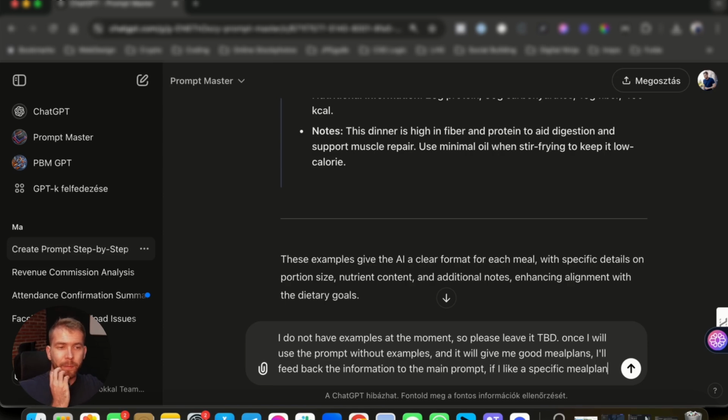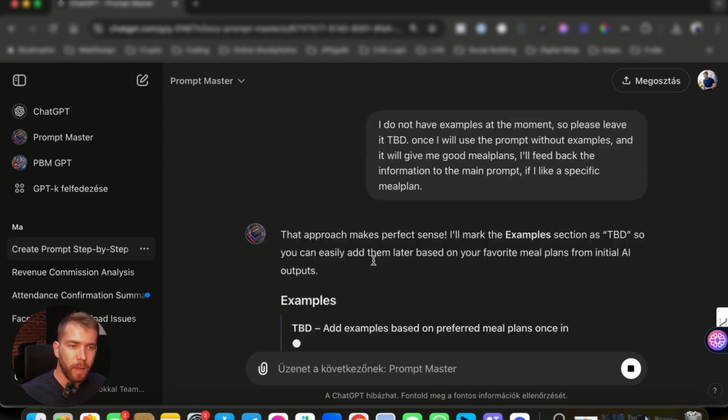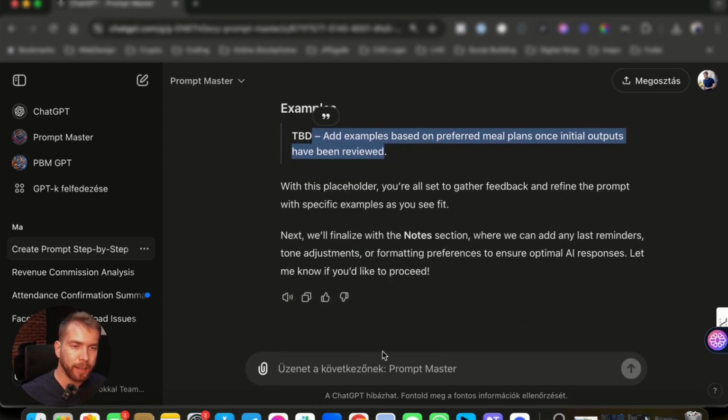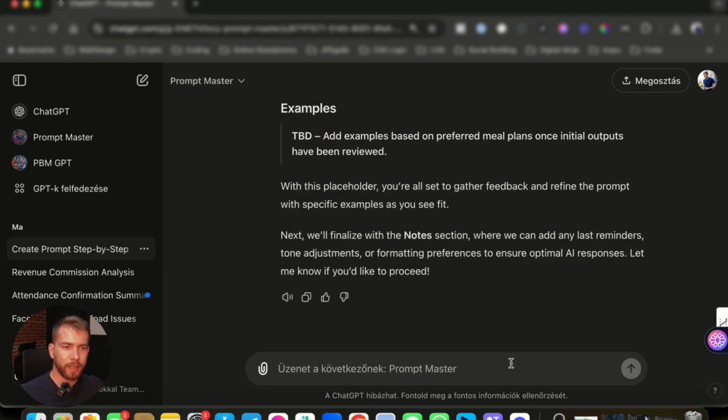So basically, you can tell ChatGPT to just go randomly, and then once it gives you a good meal plan, you are going to save it and feed it back to ChatGPT. So this is a living and breathing prompt that you are going to have. You can always come back and extend the example section and reorganize it. All right, examples based on preferred outputs once they have been reviewed. Yeah, that's fine. Or you can just say to be added later or something like that.